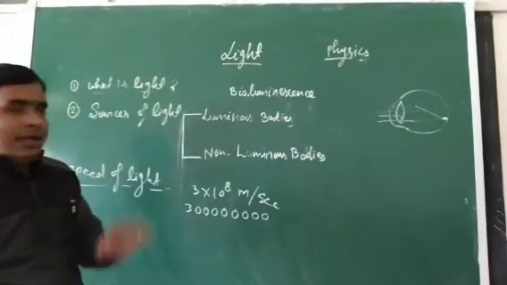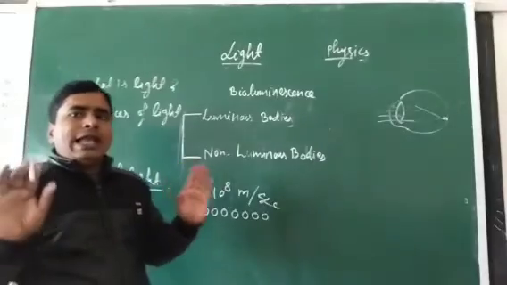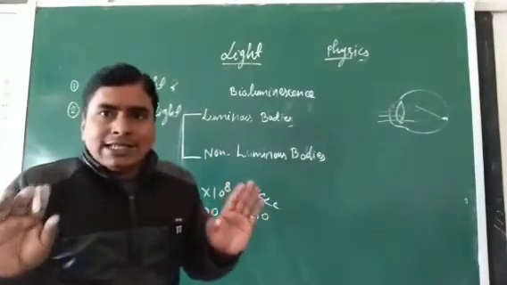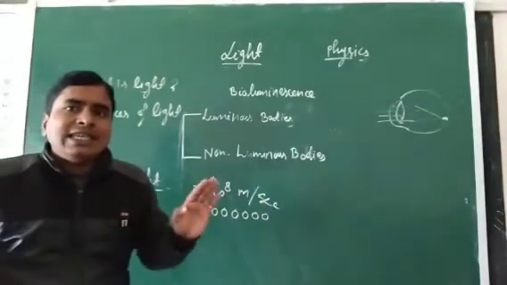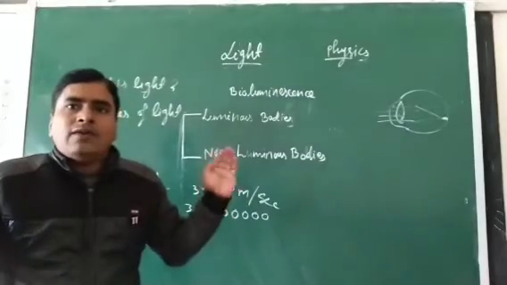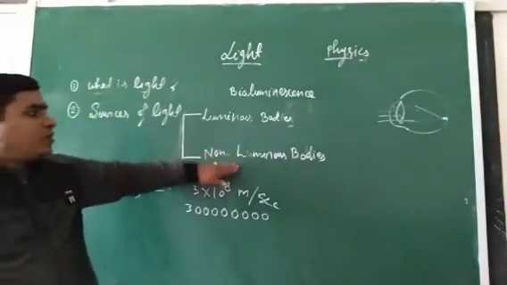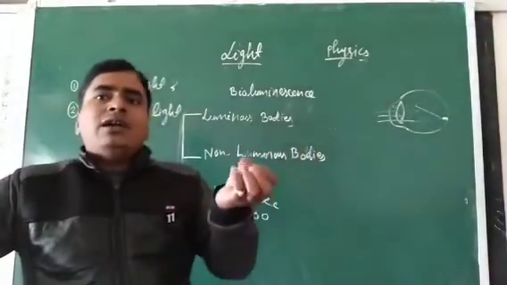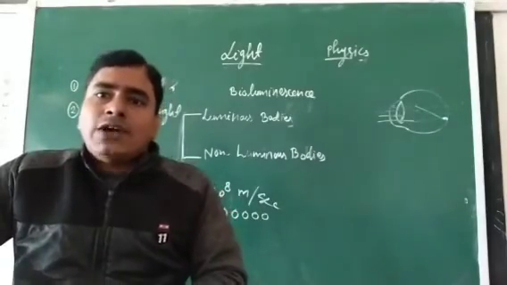So, light is the invisible form of energy which helps us for the sensation of sight. Without light energy, we can't see each and every object in our surroundings. Okay, students? So, sources of light are those bodies which produce light energy.